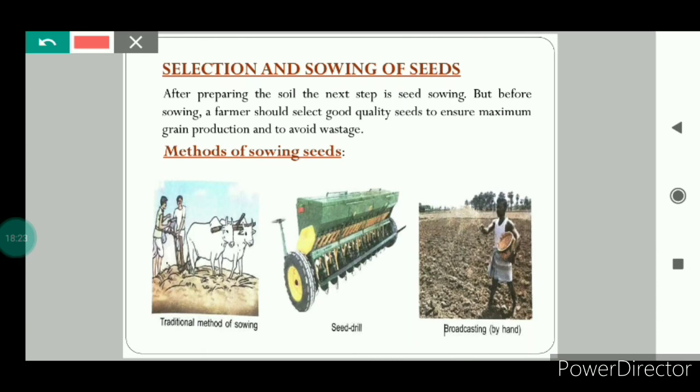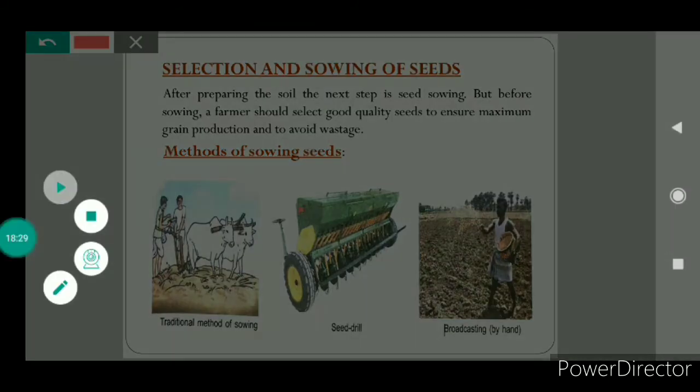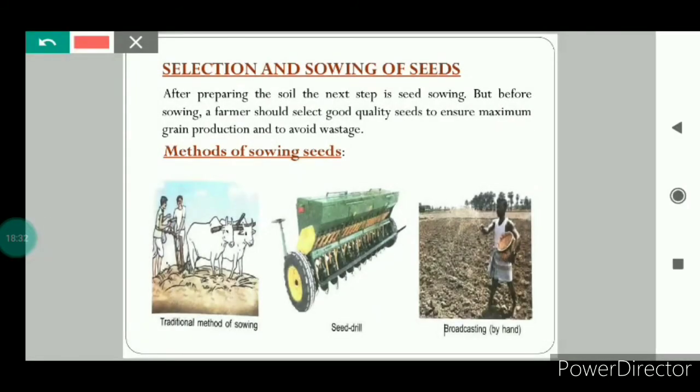Now we discuss the 3 steps of preparation of soil. So they were plowing, leveling, adding manures and fertilizers. Now the soil is prepared for sowing the seeds.